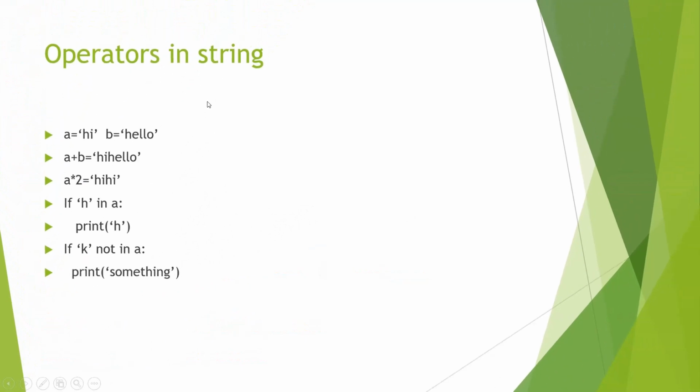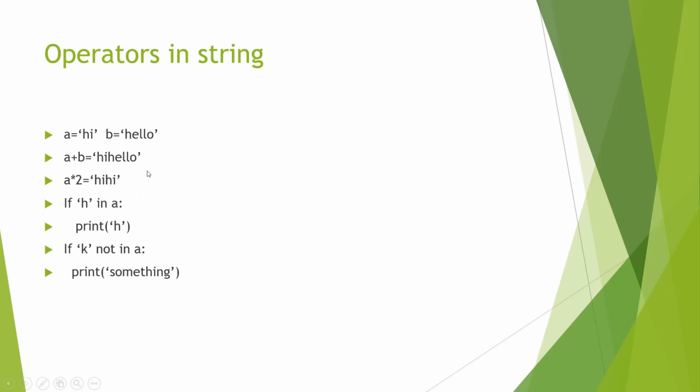Now operator in string: if we have hi within A and we store hello within B, if we go A plus B, if we use plus operator, it will combine both the strings. So our answer will become hihello with no spaces between hi and hello. If we try to use this operator multiply, it's gonna multiply the string. So before A had a hi, if we do A multiply 2, our answer will become hi twice. So here we multiply hi twice.